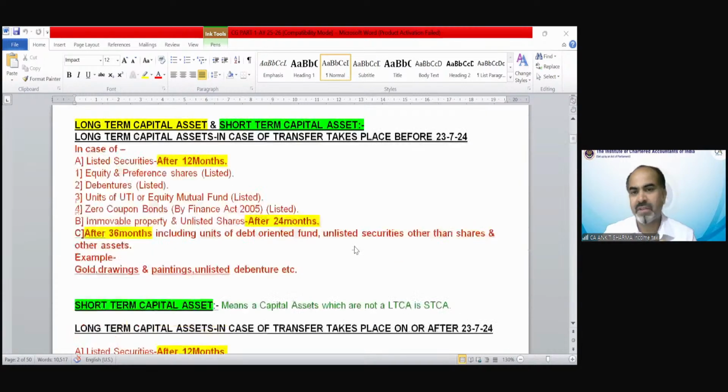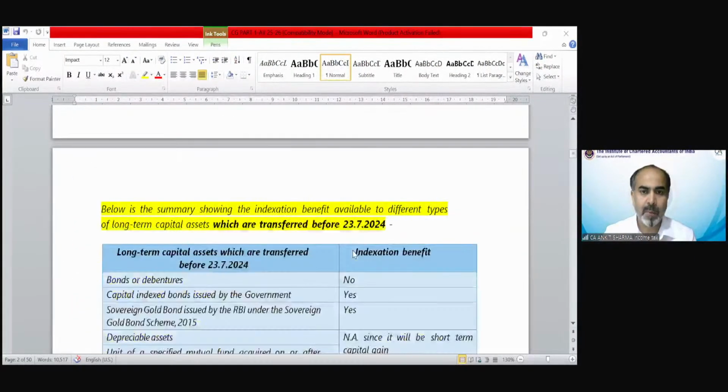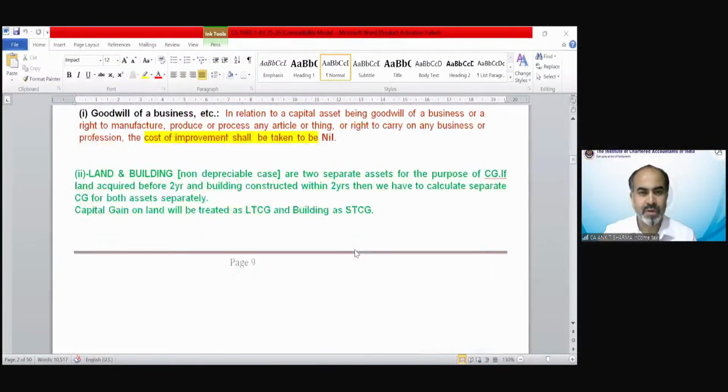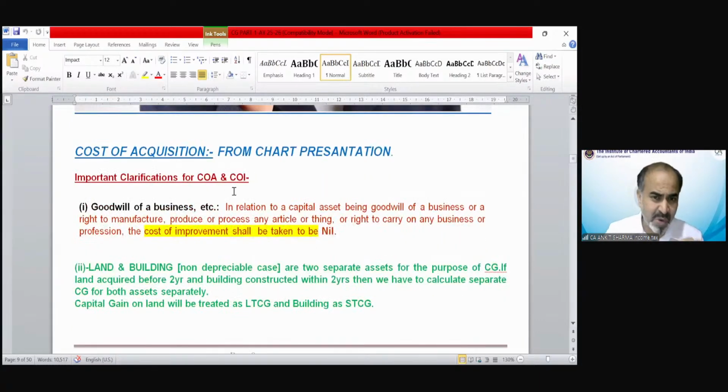We have gone through these provisions. So that was our cost of acquisition that we have discussed from the chart presentation. Detailed provisions are also mentioned in the format, which we will discuss later. Now, there are some important clarifications regarding the cost of acquisition and cost of improvement. Very, very interesting and very, very important for your examination.